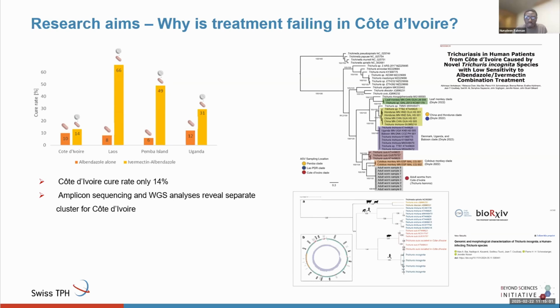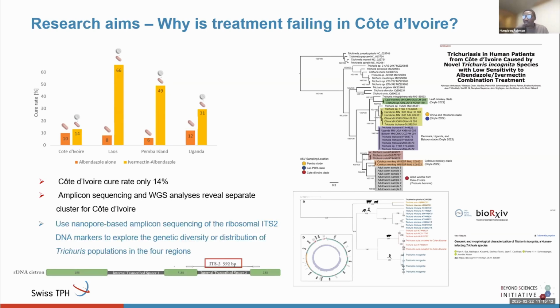From the worm expulsion study we did, we found out that all the worms we exposed there were actually a new species called Trichuris incognita. So that brought me back to my study, and we needed to see how we could work on the samples we got from Côte d'Ivoire, Laos, Pemba, and Uganda.